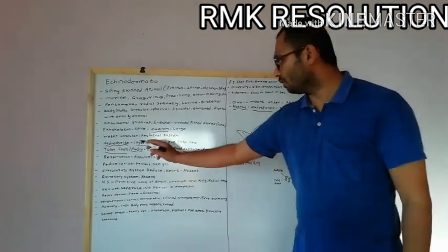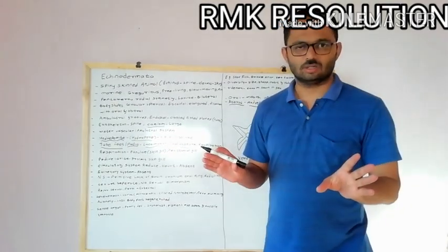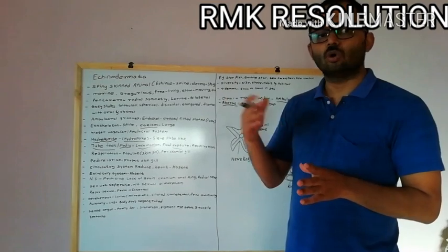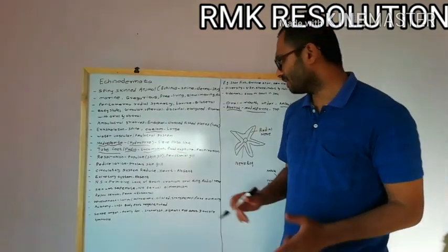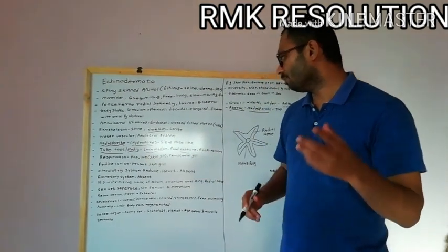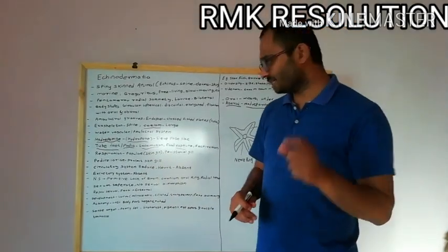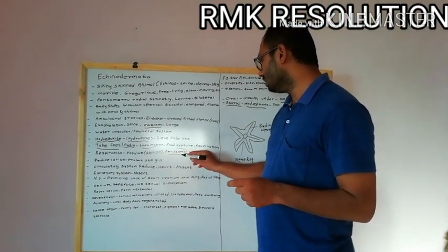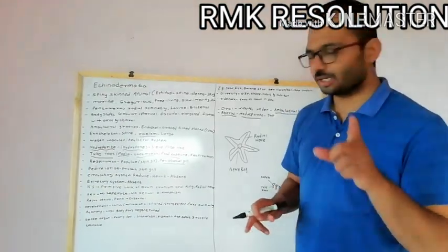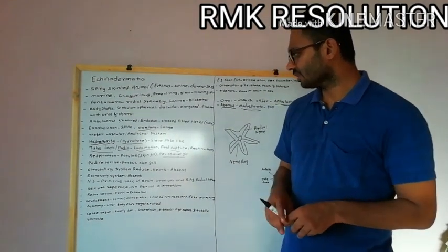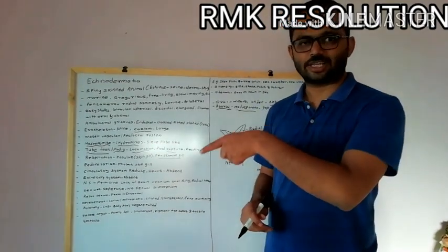So remember, tube feet are very important, and a number of tube feet are present on the oral surface of the animal. Then, about respiration: respiration takes place by means of the papillae, which are skin gills, and peristomial gills are also found. They are also used for respiration in the echinodermata. Then you can see the diagram of the tube feet in the next view.